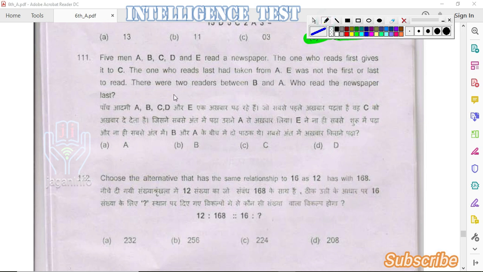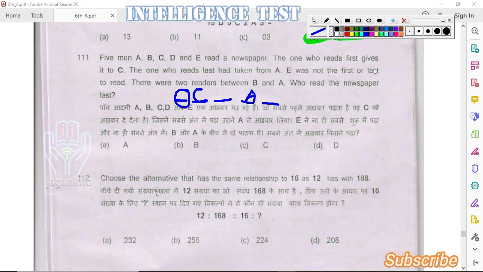Who reads the newspaper last? Here we can say that there are 5 members who read the newspaper. According to the given information, the one who reads first gives it to C. So C is the second person. The one who reads last had taken from A. So A has given the newspaper to the last person.